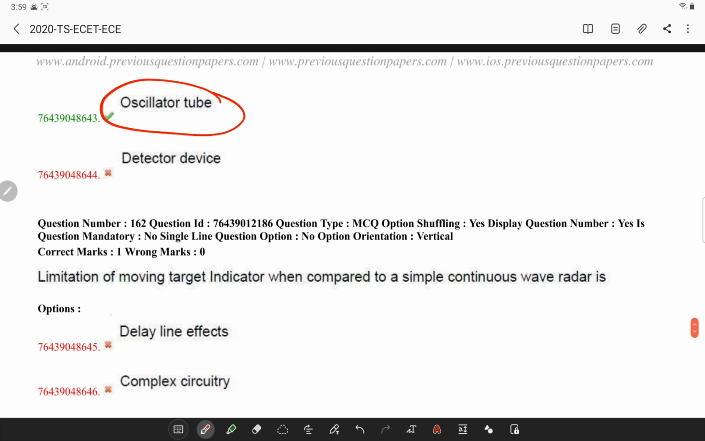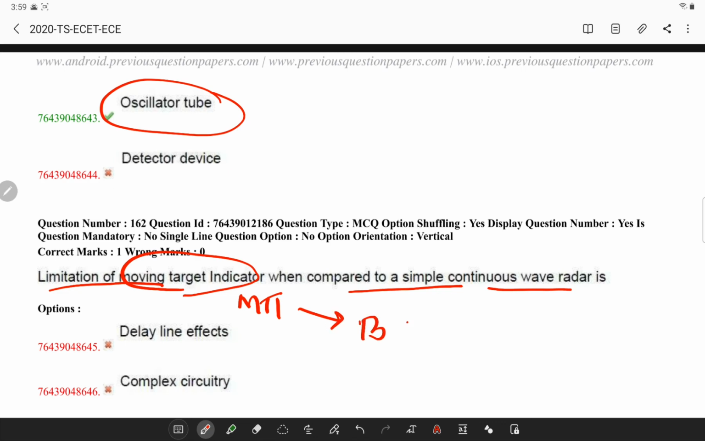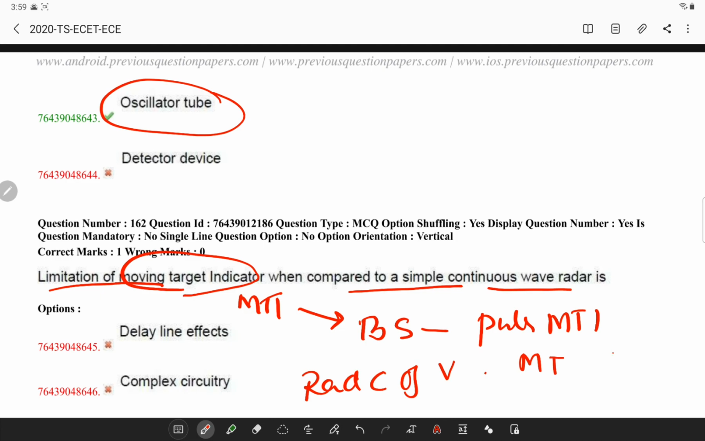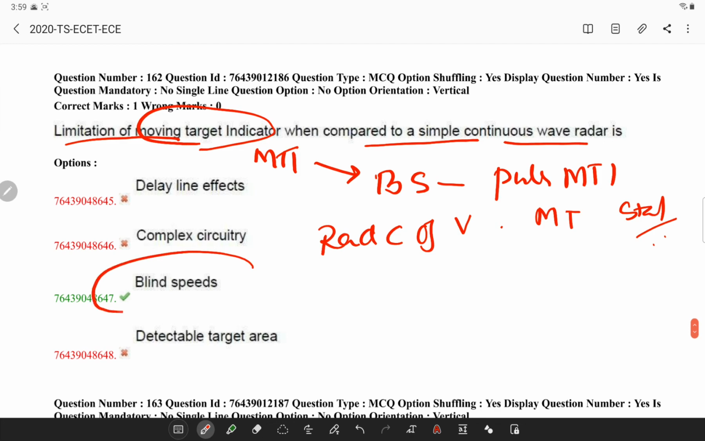Next, what are the limitations of a moving target indicator radar compared to a simple continuous radar? Now, the drawbacks of an MTI radar are that it has blind speed, which does not get detected by the pulse of an MTI radar. Blind speed is defined as the magnitude of the radial component of velocity of the target when a moving target appears as a stationary target, and they have Doppler ambiguities. So the issue is with blind speeds.